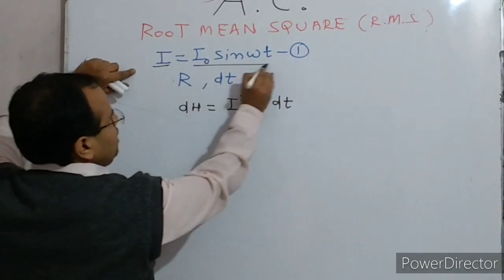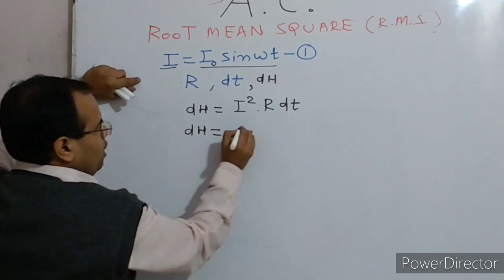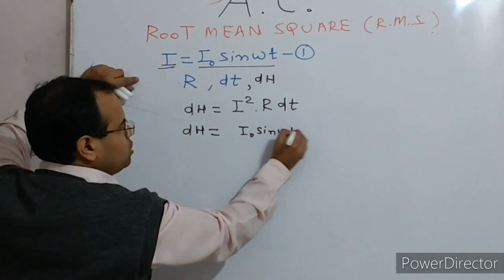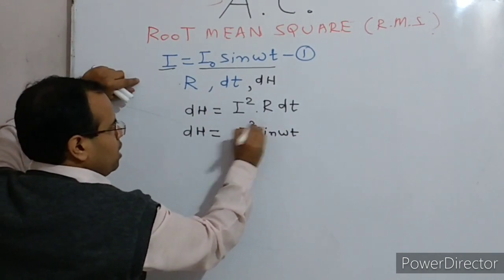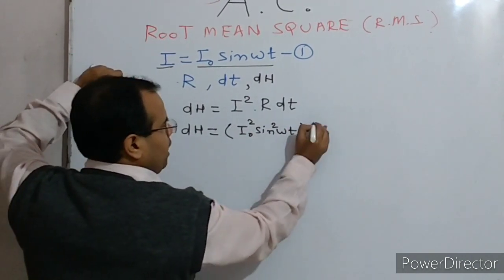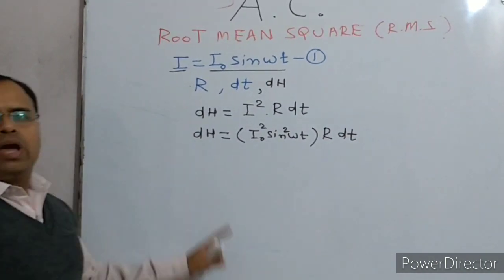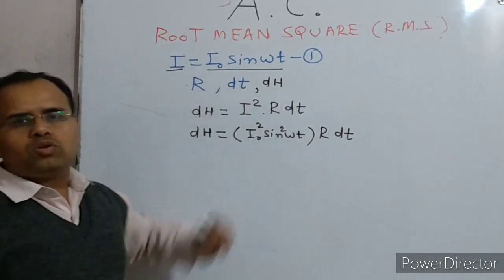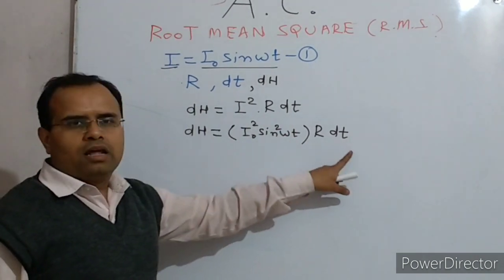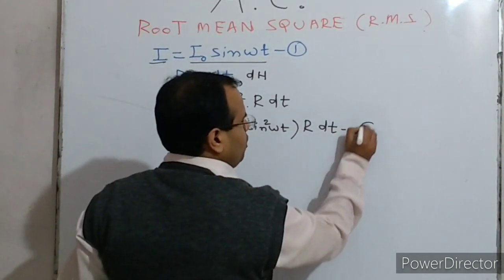As I is I naught sine omega t, we can write I naught sine omega t whole square, which is I naught square sine square omega t multiplied by R dt. This is the heat produced when the alternating current I equals I naught sine omega t flows through a resistance capital R for time dt. Let it be equation number 1.